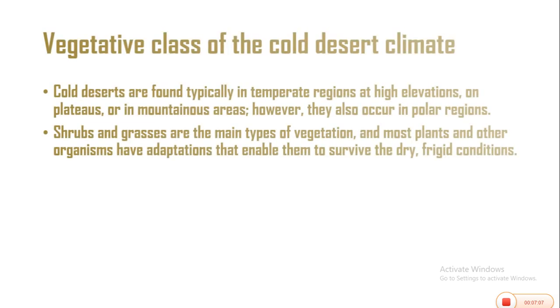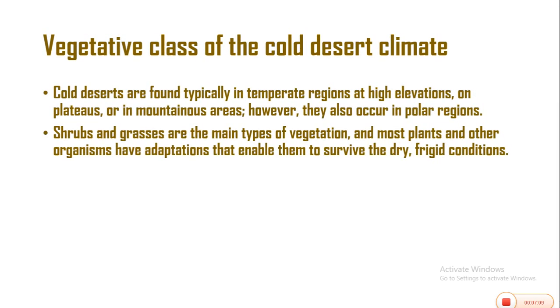Let's look at the vegetative class of the cold desert climate. Cold deserts are found typically in temperate regions at high elevations, on plateaus, or in mountainous areas. However, they also occur in polar regions. Shrubs and grasses are the main types of vegetation, and most plants and other organisms have adaptations that enable them to survive in the dry, frigid conditions.